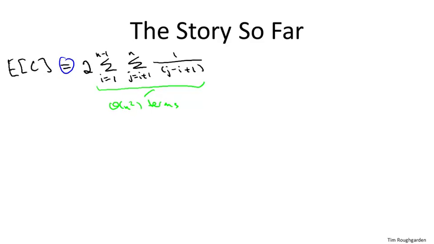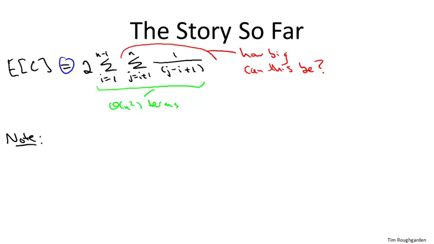So to derive that, we're going to have to be a little bit more clever about how we evaluate this sum. So the idea is we're going to think about a fixed value of i in this outermost sum, and then we're going to ask how big could the inner sum be? So let's fix some value of i, the value of the index in the outer sum. And then let's look at the inner sum, where j ranges from i plus 1 up to n, and the value of the summand is 1 over the quantity j minus i plus 1.